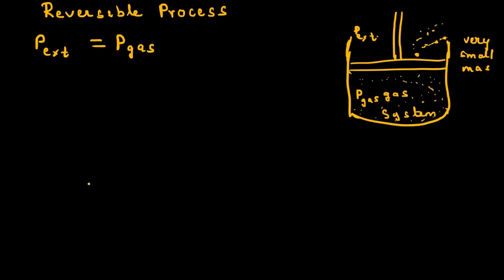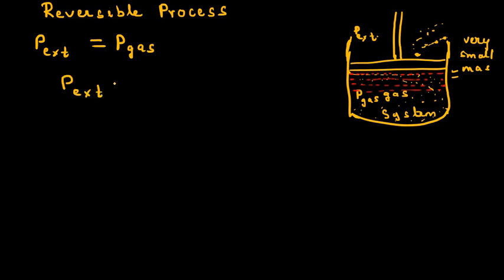When we put a sand particle, what will happen? The piston will move a very small distance, because the mass put is very small. First the piston has come to this position because a very small mass of sand has been put. Now when another mass of sand is put, the piston will come to this position. Similarly, each stage taking place is very small, or we can say very slow.